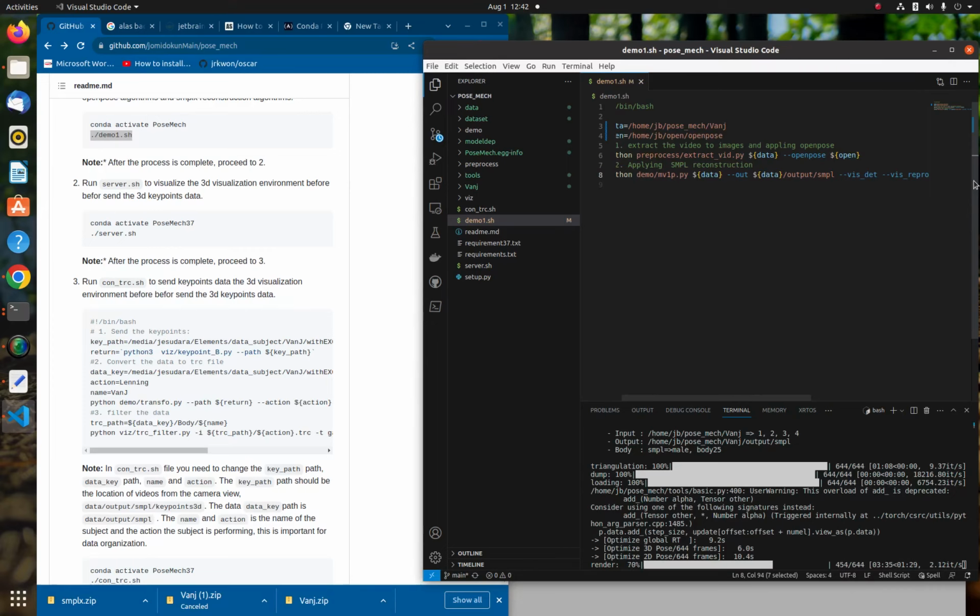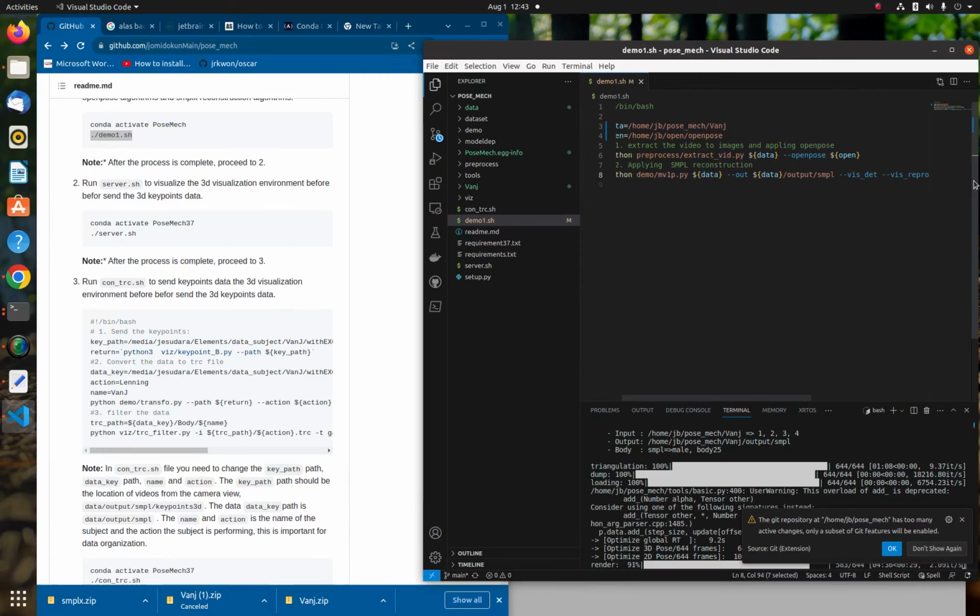Now we need to locate our OpenPose path as well, which we already have before. OpenPose should be right here. Then we need this. I'm just going to copy the path, and I'm just going to paste it right here. And that's pretty much it for this one.